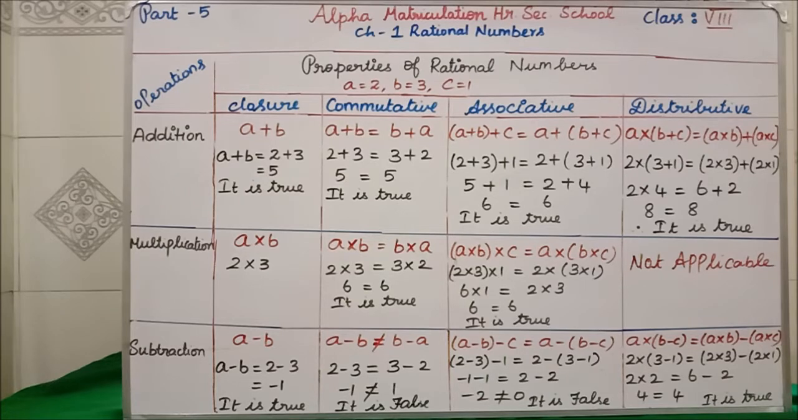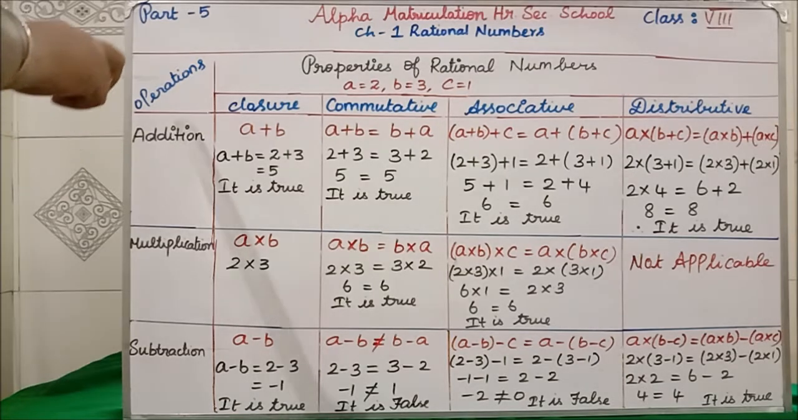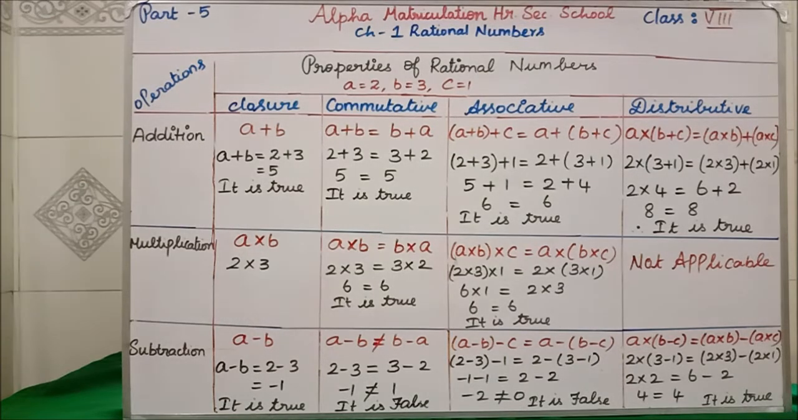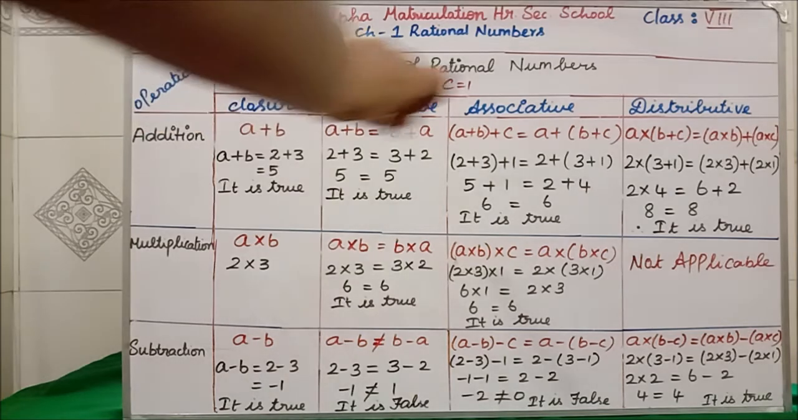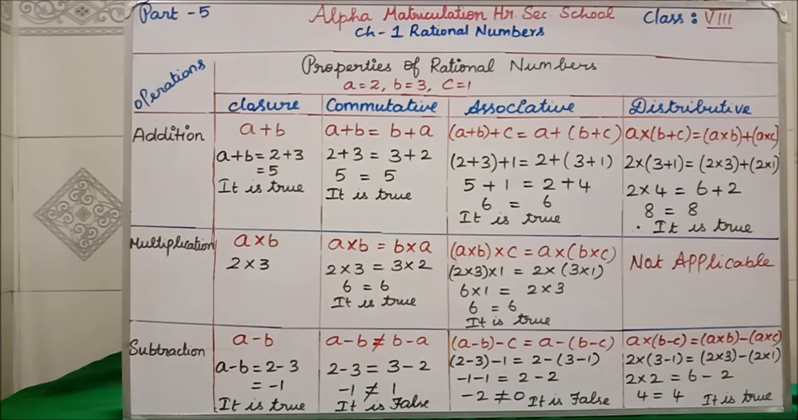Clear, students? In your book we are having 6 properties in total. First I will explain the 4 properties according to the operations. Then we will learn the remaining 2. Clear? First we will see the addition operation. In that itself we will see all the 4 properties.